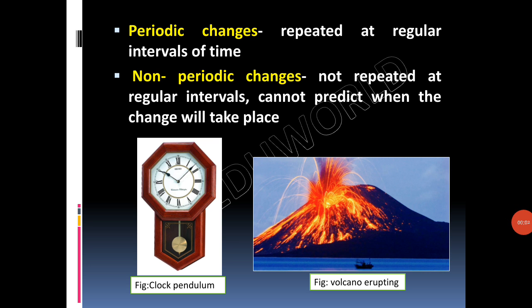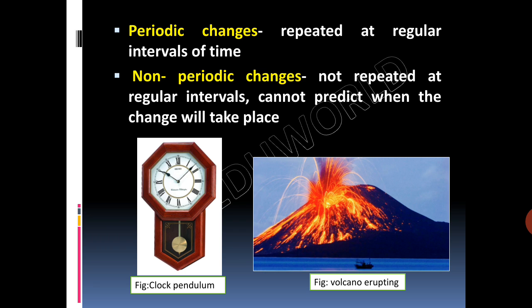Periodic changes. Changes that are repeated at regular intervals of time are called periodic changes. All these changes occur after a fixed time period when they are bound to take place. Examples: change of day and night, change of seasons, movement of clock pendulum which happens at regular intervals. So, these are all examples of periodic changes.